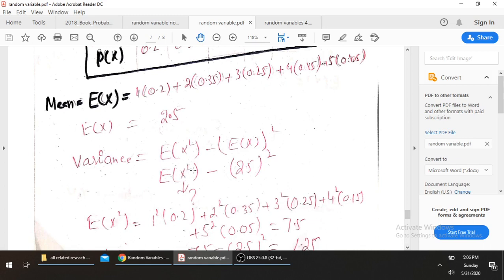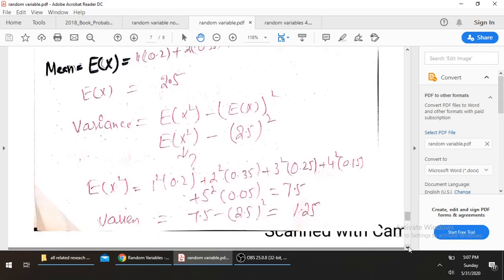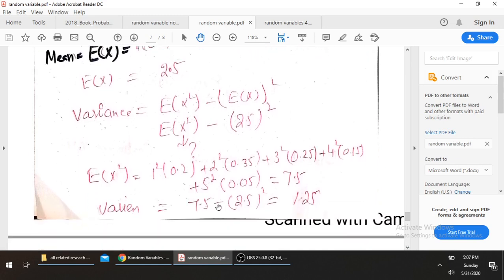As there is x square, we take the square of each variable value and then multiply with its probability: 1 square plus 2 square into probability plus 3 square into probability plus 4 square into probability plus 5 square into probability, and we get the answer 7.5. Then we put the results in the formula and we get the answer 1.25.